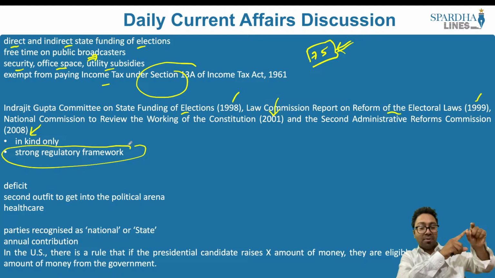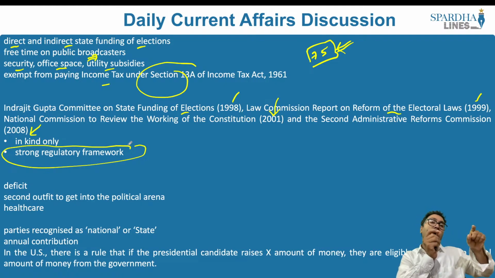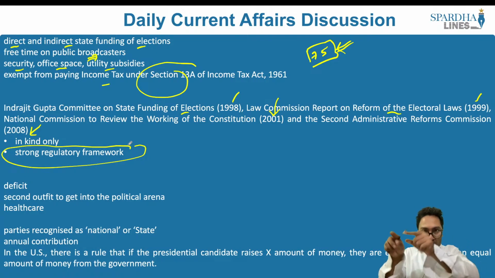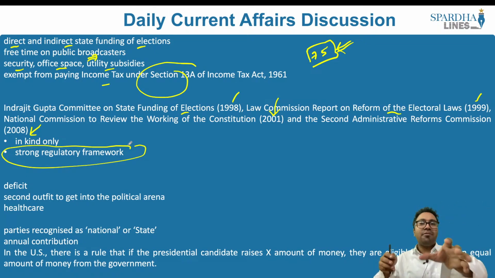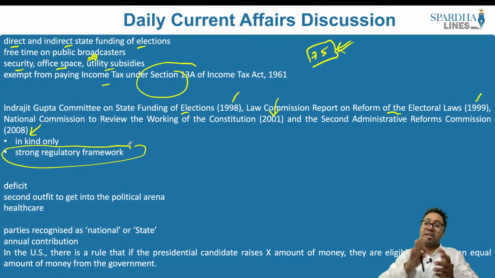So there should be a committee. Let's say for example, if we are appointing the Chief Information Commissioner, what we will have is the Prime Minister, then the opposition party leader, and one of the ministers appointed by the Prime Minister. So there is a committee. Similarly, if there is a person who is monitoring it, there has to be a committee which will be appointed. This committee will appoint a person to look into it, and then this person will start dispersing the money as well, or will it be the Election Commission of India? So we have to have a clear-cut plan even before we come up with such an idea, said the Second Administrative Reforms Commission as well as the Law Commission.